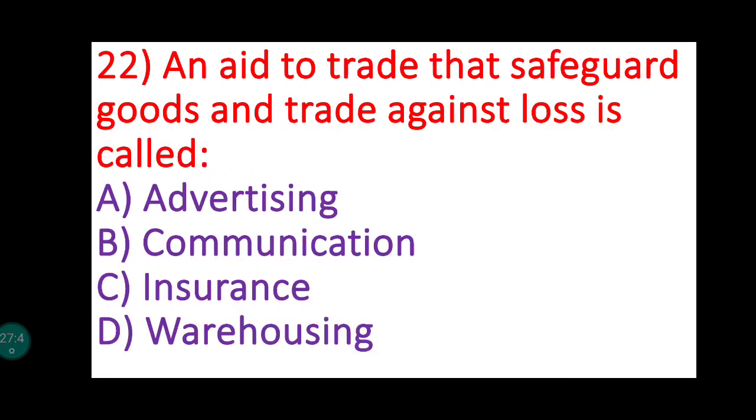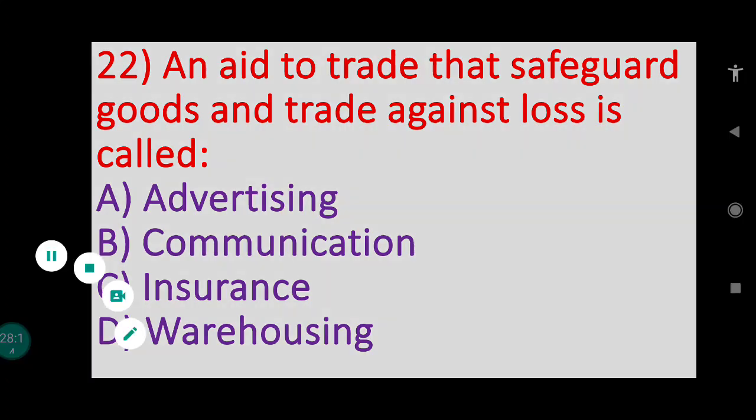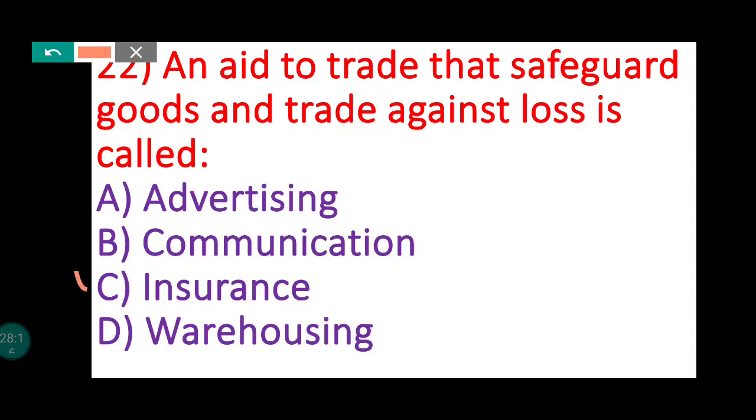Answer is price. 22. An aid to trade that safeguards goods and trade against loss. See, in any business there are chances of loss, risk. So one of the aids to trade which safeguards goods and trade against some losses, some insurable loss, right? So it is called as, what is the correct answer? Correct answer is insurance.